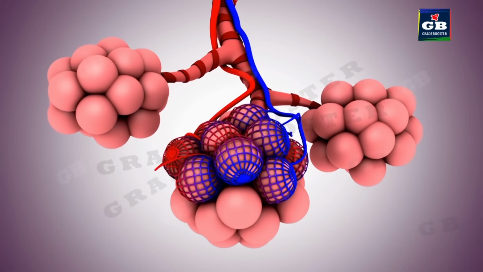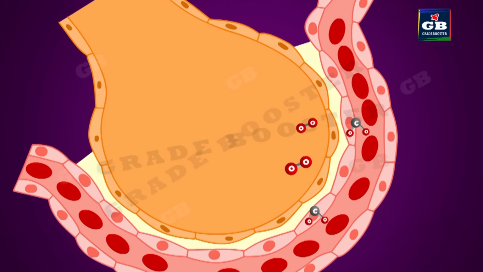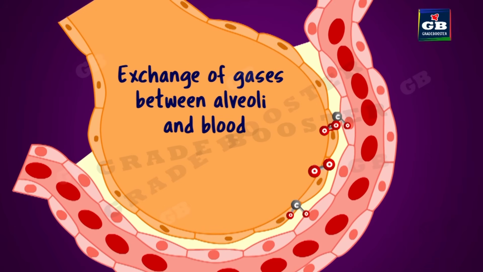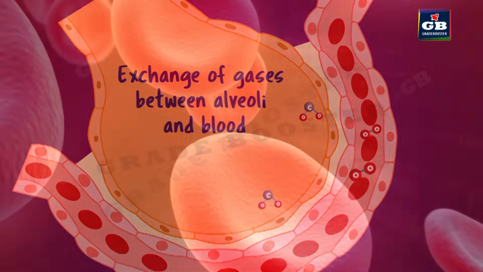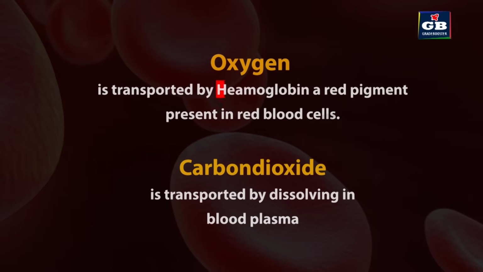The wall of the alveoli has a network of blood capillaries. Here the exchange of gases takes place between the blood and alveoli. The blood that comes from the body parts has more carbon dioxide in it. The air that enters the alveoli has more oxygen in it. Due to this difference, the exchange of gases takes place between the blood and the alveoli. Oxygen is transported by a pigment called hemoglobin, which is present in the RBC of blood. Carbon dioxide is transported by blood in dissolved form.